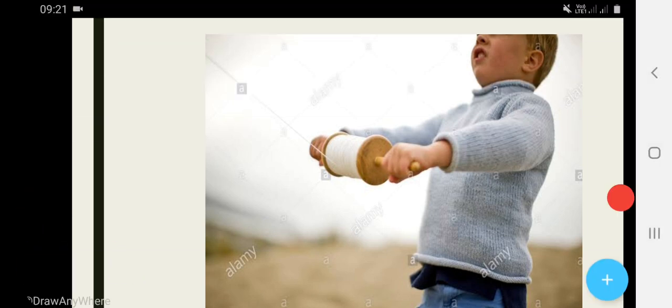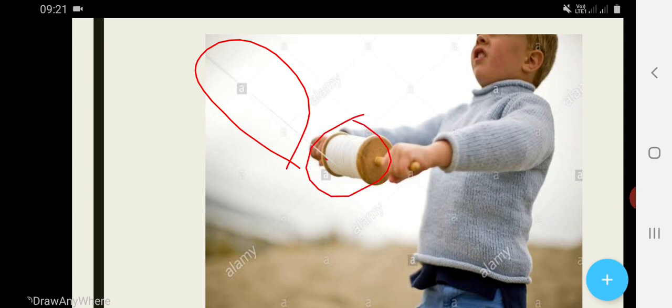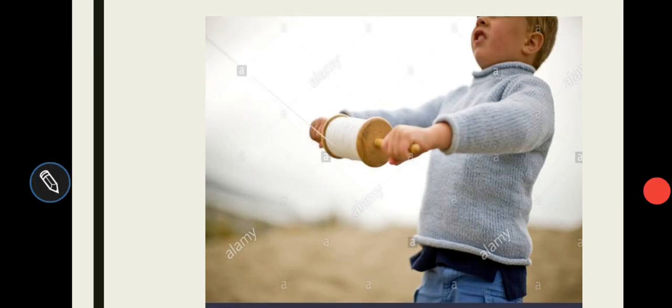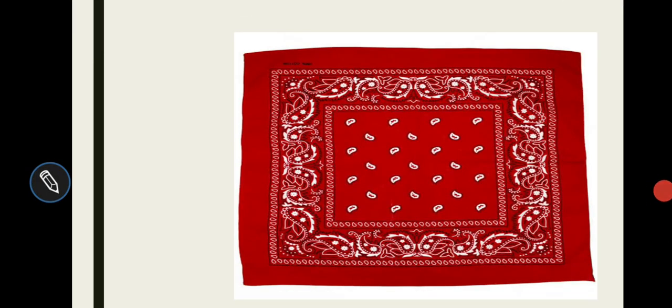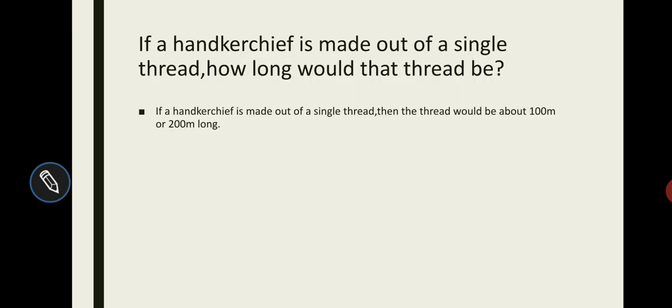What is the color of the thread? That is white. This is the thread. This is the reel. Now come to the next. This is the picture of a handkerchief. I think every one of you has a handkerchief. Some of you have more than one handkerchief. Now, what is the question? If a handkerchief is made out of a single thread, how long would that thread be?